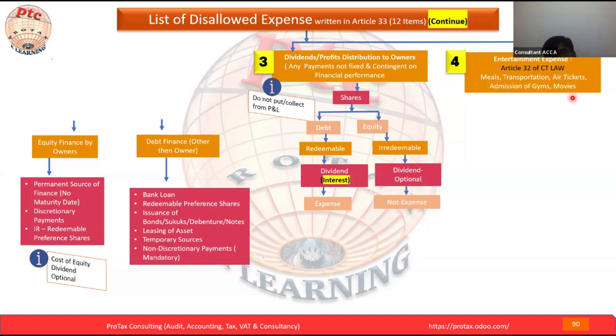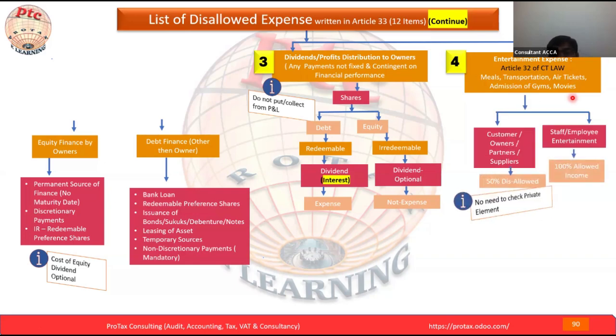Yes, colleague, annual party. Maybe another example also will be there. So mostly these are some of the examples, but in each business there will be different examples. So we have to see what is allowed and what is disallowed. Here we already went through the customers, owners, partners, suppliers. These business stakeholders are disallowed. No need to check the private element. If we did entertainment for such stakeholders, it will be 50% disallowed. On the other side, staff and employee entertainment expense is 100% allowed.